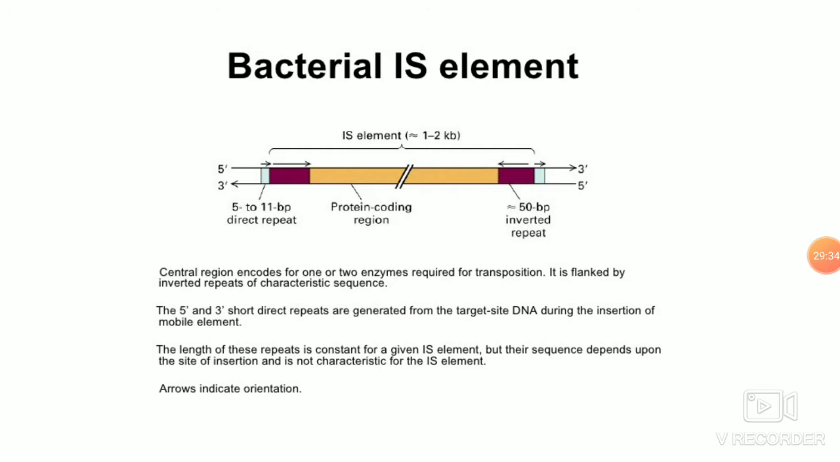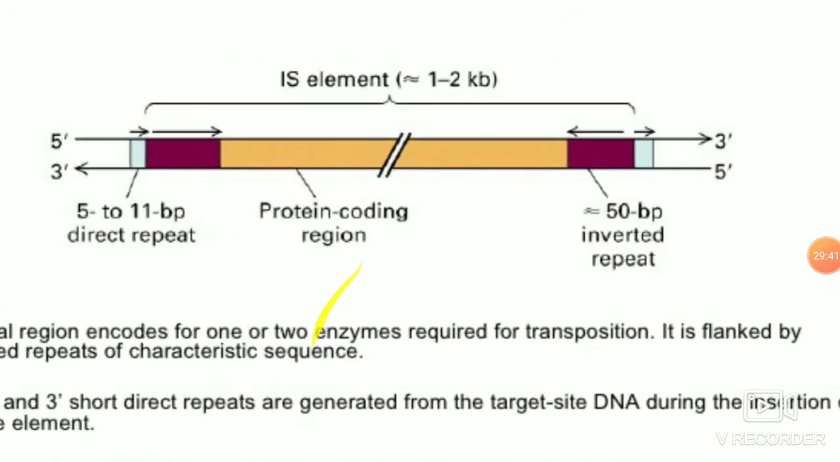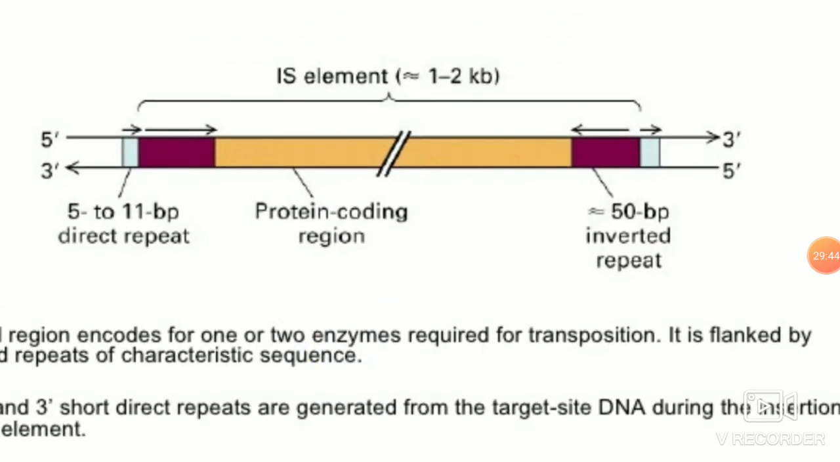Insertion elements transpose either replicatively or conservatively. Before going to that, the structure of the insertion element has this direction of the arrow here representing the orientation, whether they are direct repeats or inverted repeats. The insertion element is basically this colored region, which contains around 50 base pairs, or for example 10 to 40 base pairs of inverted terminal repeat and an internal protein coding region.